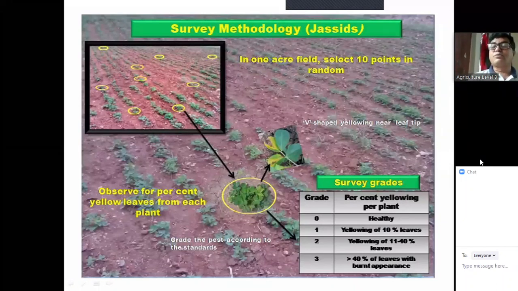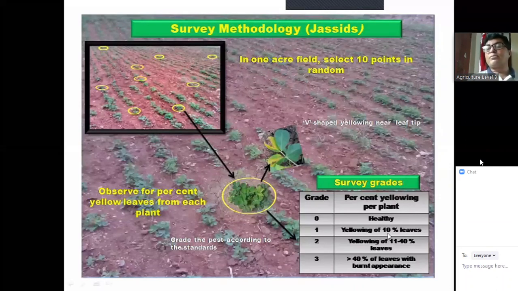And now the question is how you can do it. Percentage yellowing per plant. Say for example, in a plant, there are 5 leaves. Out of 5 leaves, 2 leaves are yellow. So it indicates 40%. When 1 leaf is yellow, then it indicates 20%. So per plant, when there is no yellowing, then it is called healthy, 0 grade.